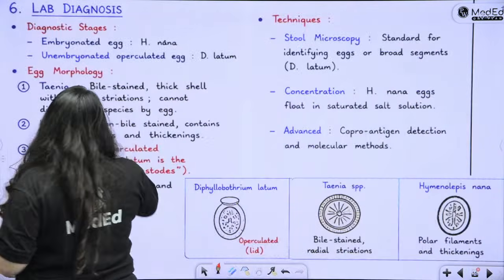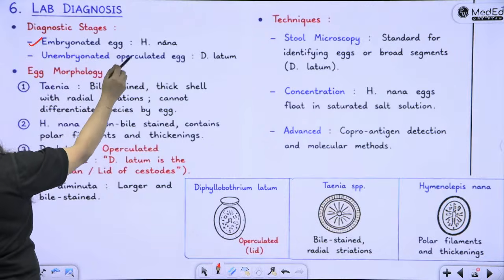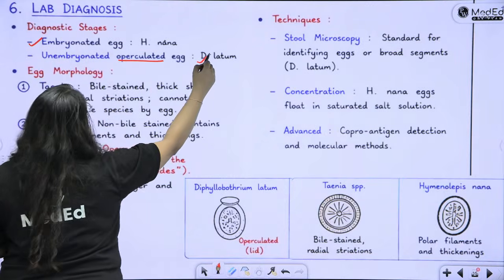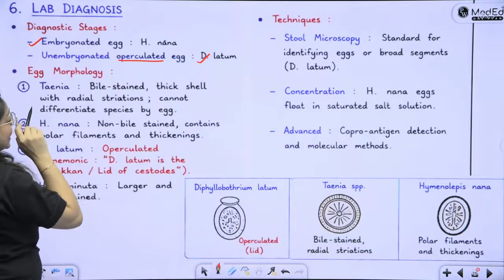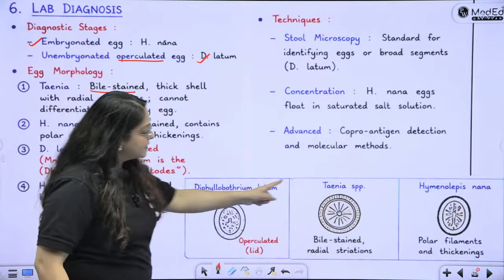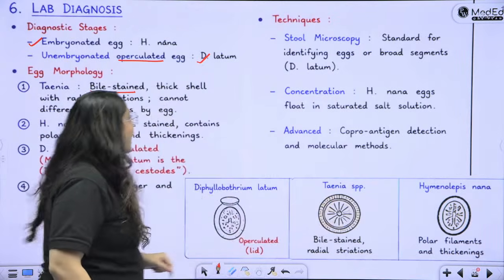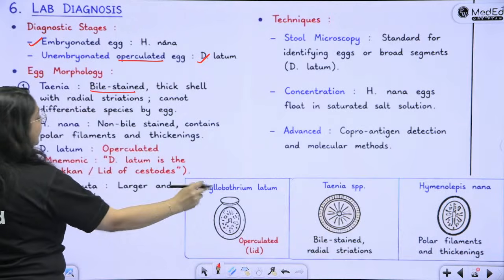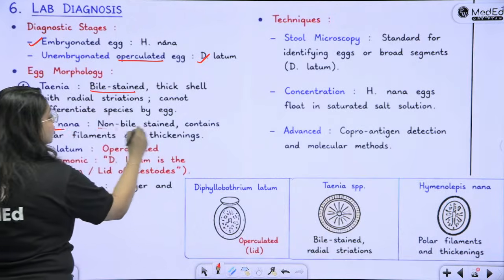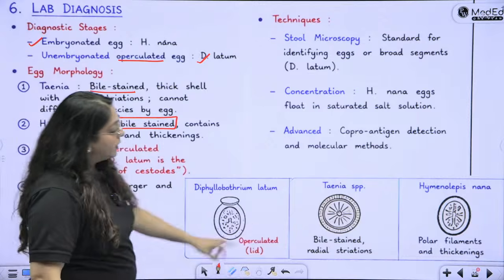Diagnostic stages: embryonated egg of H. nana and operculated egg of D. latum. What does the Taenia egg look like? It is bile stained with a thick shell and there is the hexacanth embryo inside. H. nana has a non-bile stained egg with the polar filament.